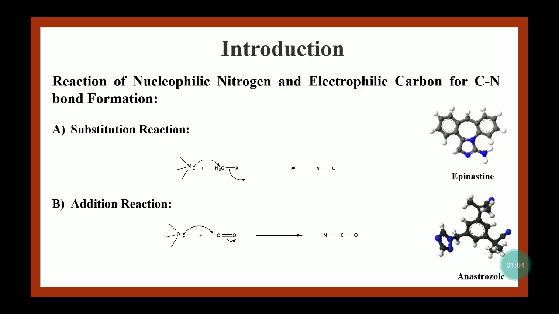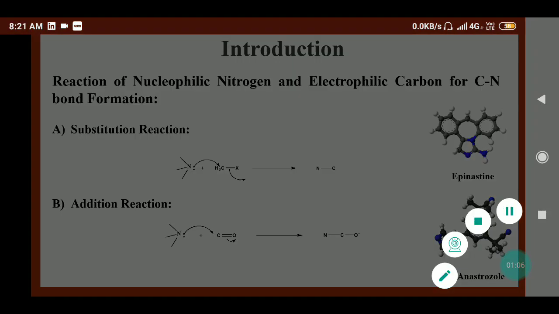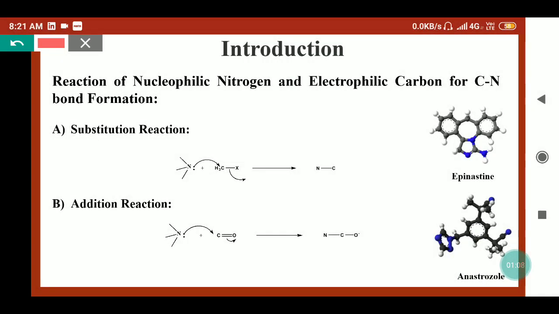First we will look at the nucleophilic nitrogen, where it behaves as a nucleophile and attacks the electrophilic carbon to form the CN bond. It includes two types of reaction: either a substitution reaction or an addition reaction. Here nitrogen has an extra lone pair, so it behaves as a nucleophile and it can attack the electrophilic carbon